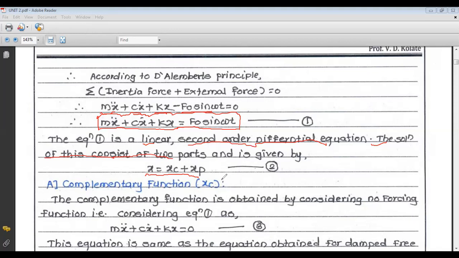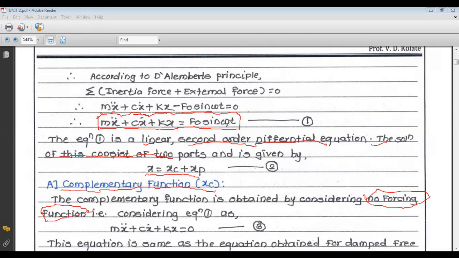So we will take them one by one. We start with our first part, the complementary function xc. The complementary function is obtained by considering no forcing function, meaning we do not consider the external excitation force.